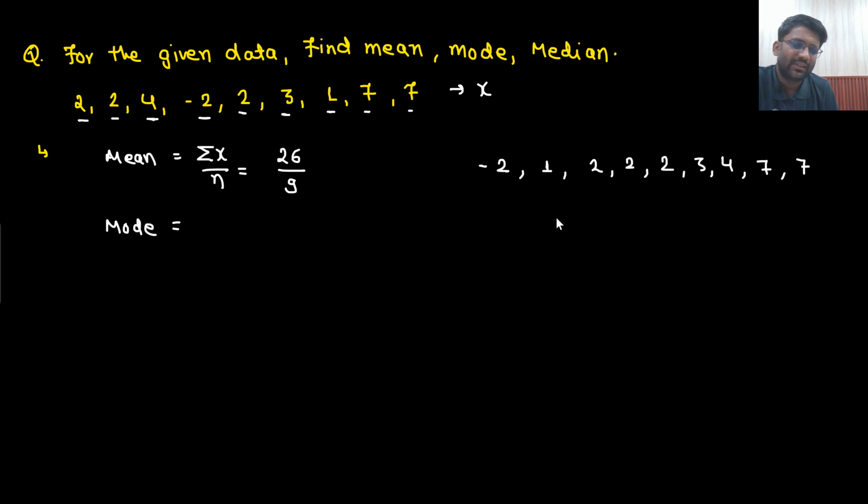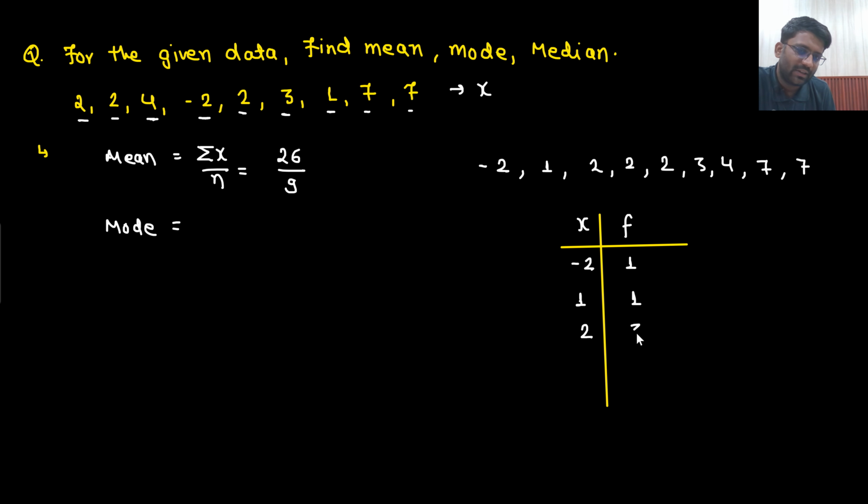So can I write down in this way the number x and the frequency of x? What is the meaning of frequency of x? Frequency of x means the number of times a particular number is repeated. Like minus 2 is repeated only once, 1 is repeated only once, 2 is repeated thrice, 3 is repeated once, 4 is repeated once, and 7 is repeated twice. So that is known as the frequency of a particular number.